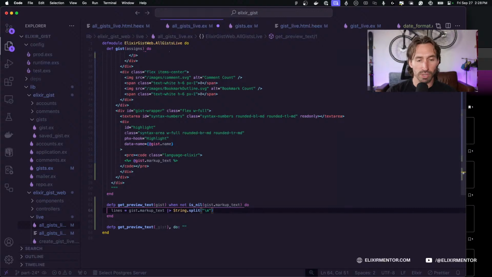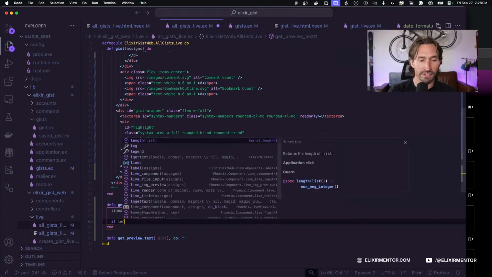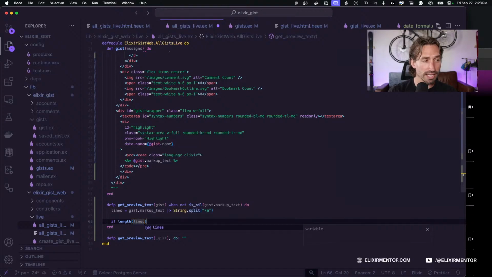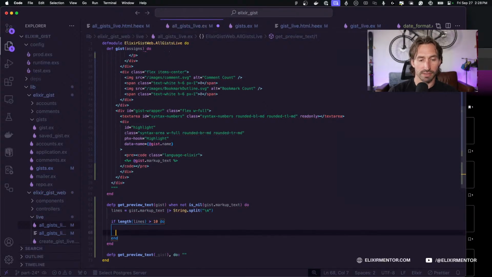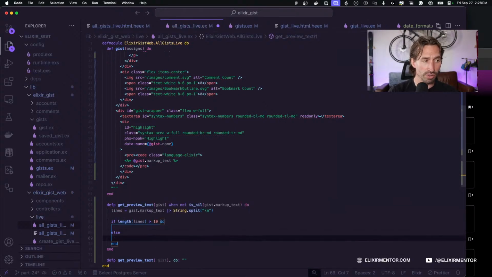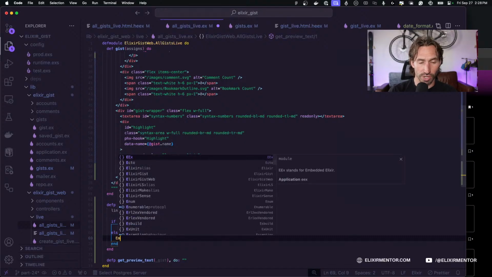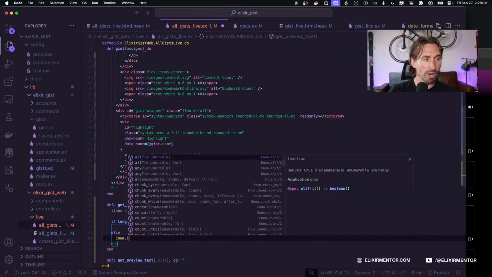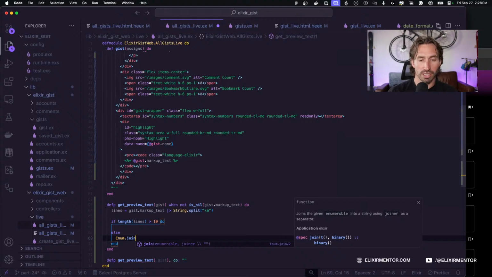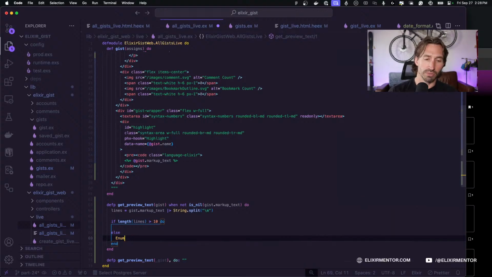So now this is going to return a list of all of our lines, and then we can just do a conditional here. So if length of our lines is greater than 10, we want to do this. Else we want to just show them all. Actually, we don't even need to join. If lines are not greater than 10, we'll just return gist.markup_text, right?